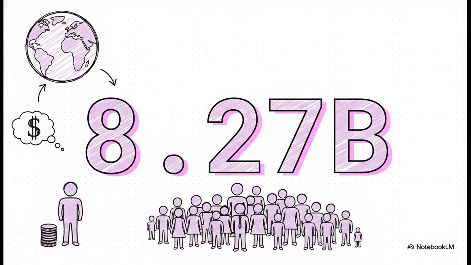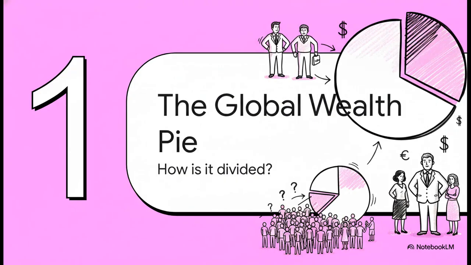Okay, so to get our bearings, let's start with a big number. Our planet is home to roughly 8.27 billion people. That's a lot of us, right? But here's the thing. When we talk about wealth, we're not talking about everyone. The real story is about the adult population, the ones who actually hold the assets. So with that in mind, let's go ahead and slice up that global wealth pie.